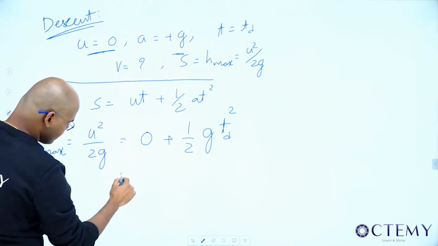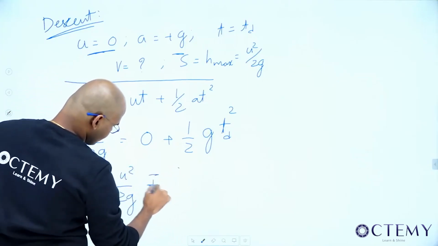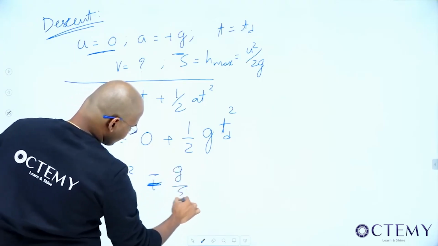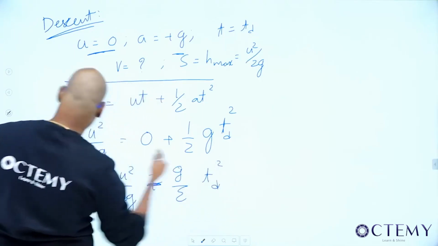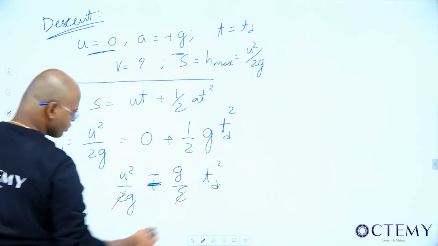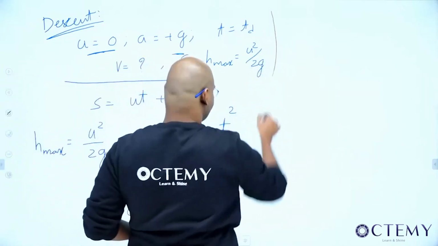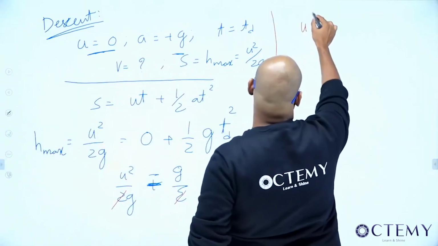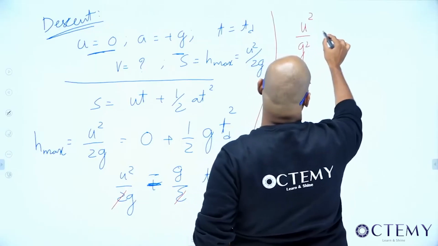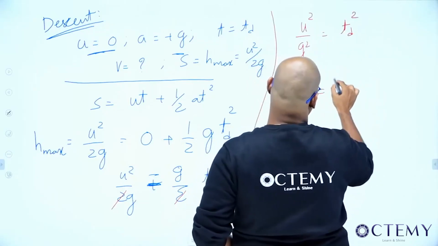So what I can say, u square by 2g is equal to g by 2 into td square. If I send g this side, u square by g square equals td square. So finally, what is td? u by g.